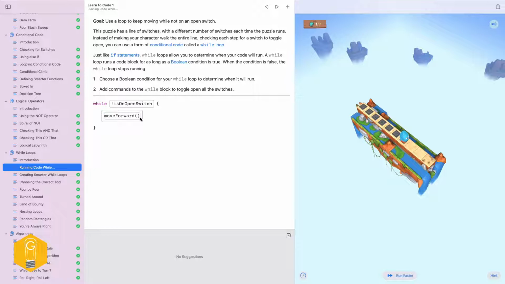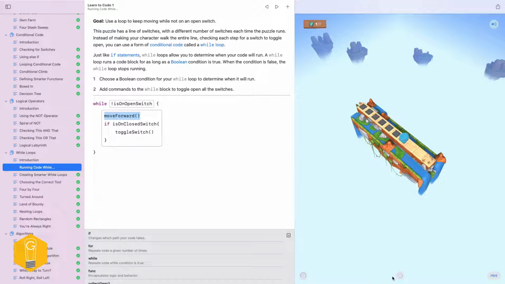So we've moved forward, and then I can say if is on closed and toggle that guy. And that would toggle everything along the way. And you might say, wait, Wes, as soon as I toggle that, that condition is going to be true and stop it. So then maybe we need to reverse these, because it actually would. Let's just run it and see what that looks like. He stopped because he is on an open switch, which makes that false. Sorry. Hard to talk through a reverse of an open switch.